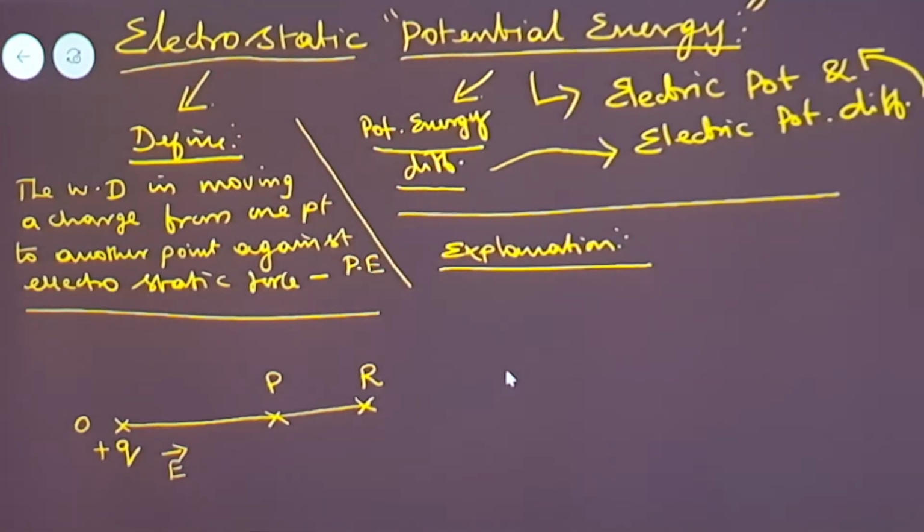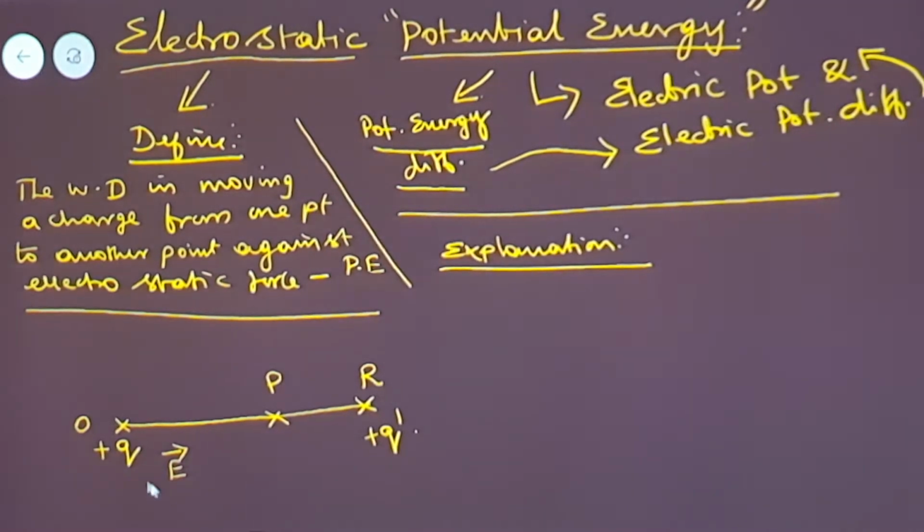Now I am taking a positive test charge at point R. Let the positive test charge be Q dash, some charge Q dash, more than unit positive charge, placed at this position R.